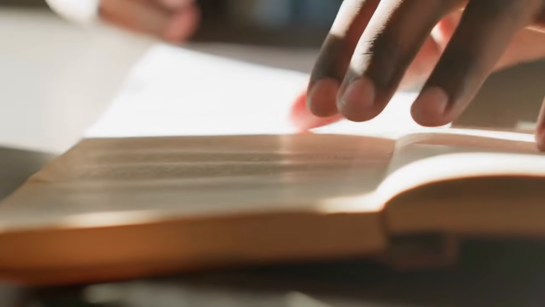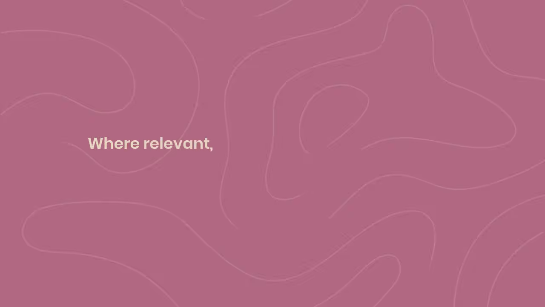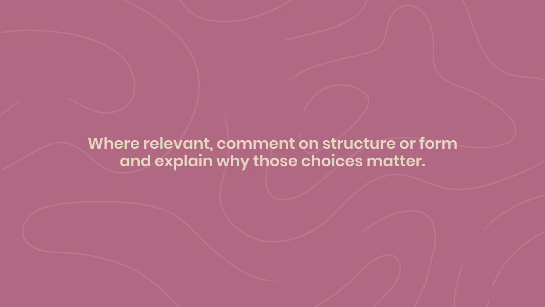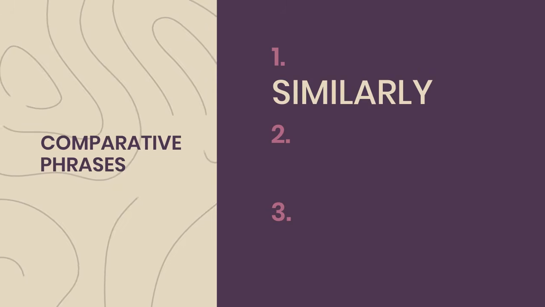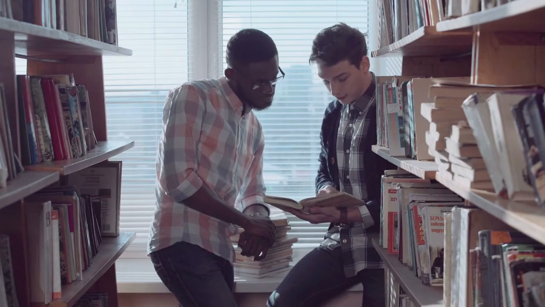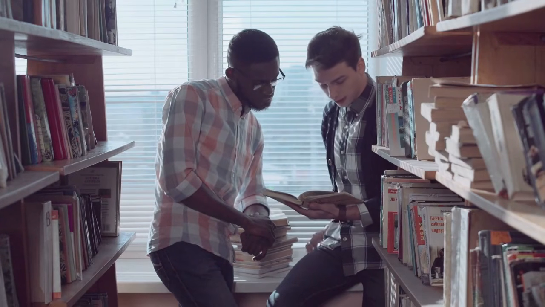Zoom in on individual words, imagery or sound patterns. Consider the effect of language choices and how they shape the reader's response. Where relevant, comment on structure or form and explain why those choices matter. You should then move smoothly onto the second poem within the same paragraph, using comparative phrases such as similarly, by contrast, or whereas. Analyse in the same depth, making the similarities or differences explicit.